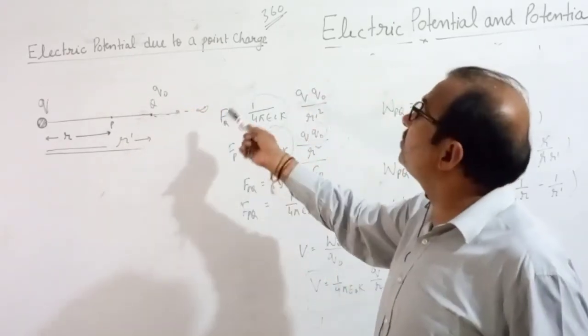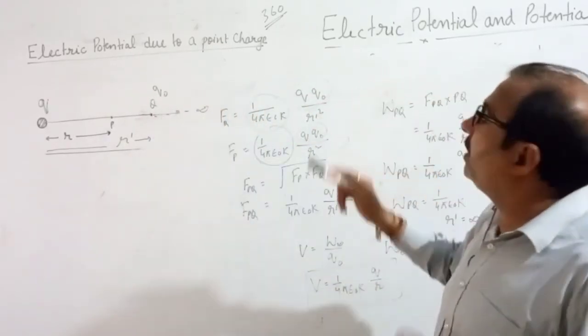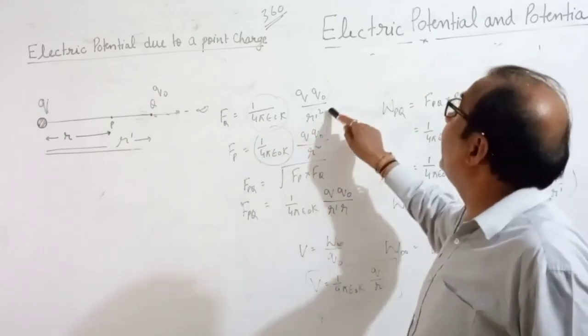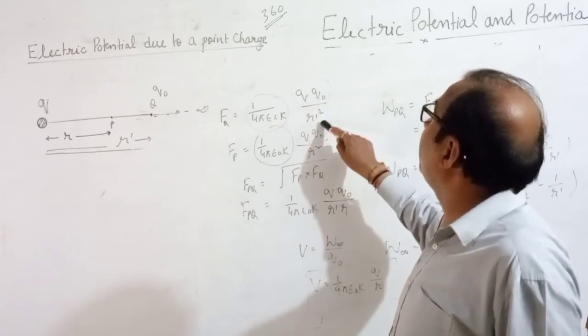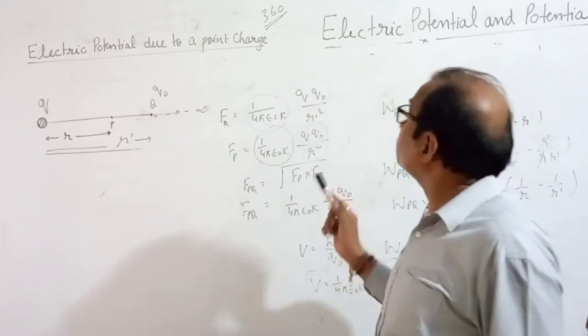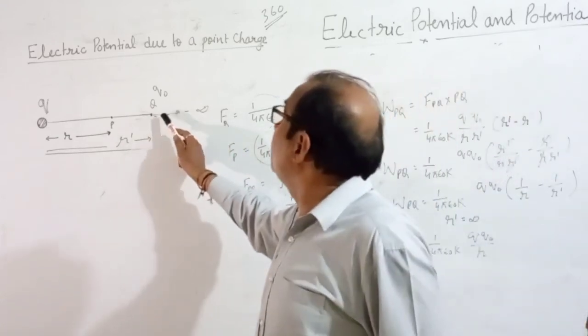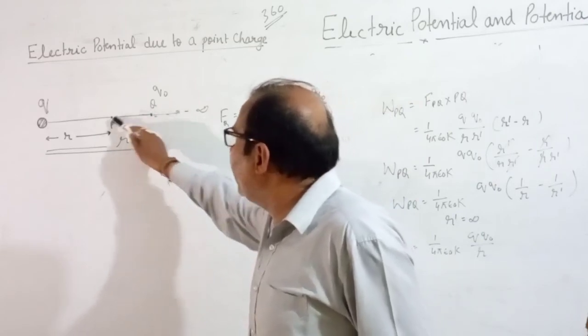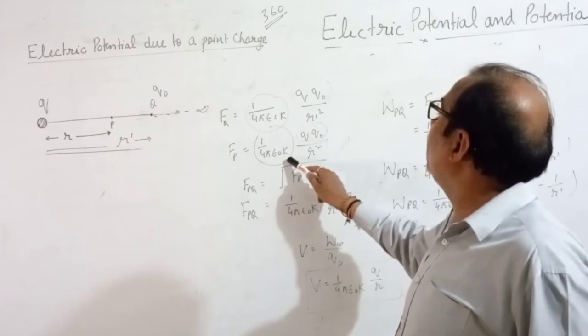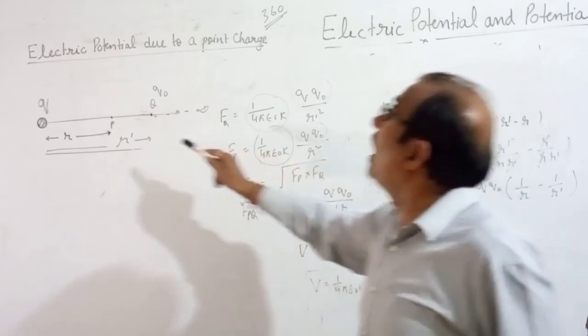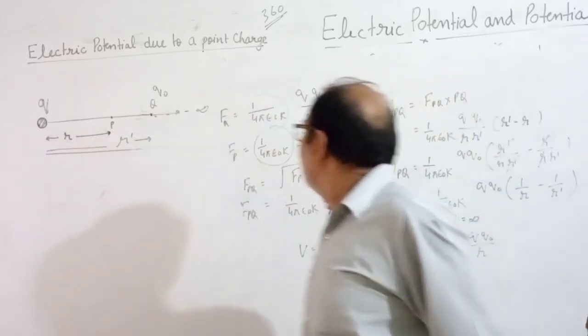Then the force acting on it is 1 by 4 pi epsilon naught K Q naught upon R dash square. And if we take this charge from Q to P, the force F_P equals 1 by 4 pi epsilon naught K Q naught upon R square, because now the distance is R.